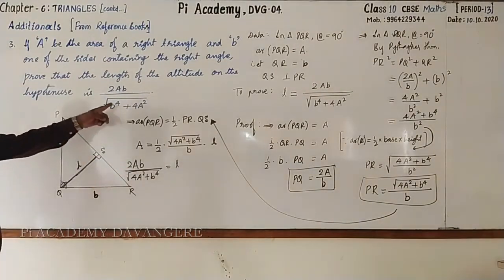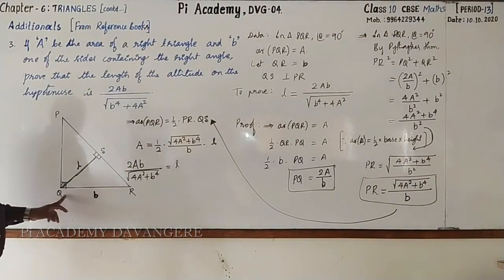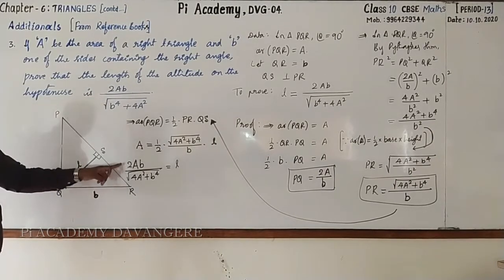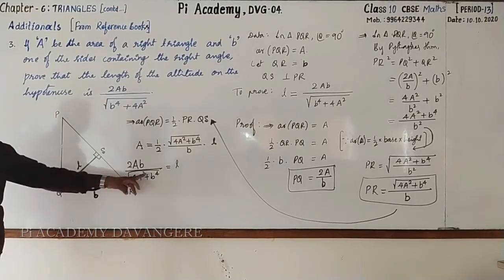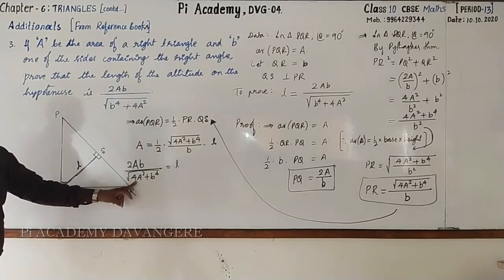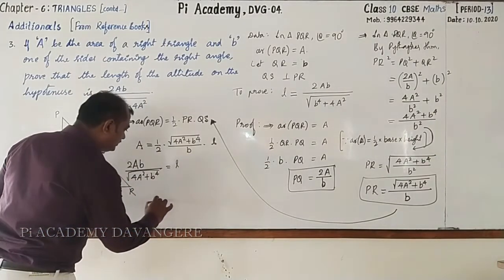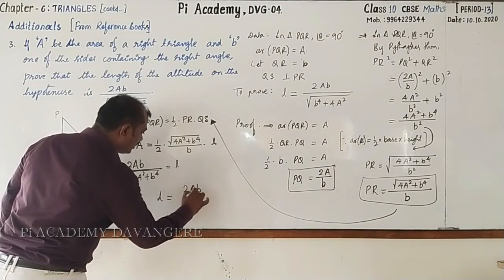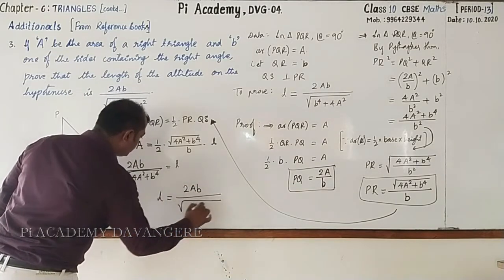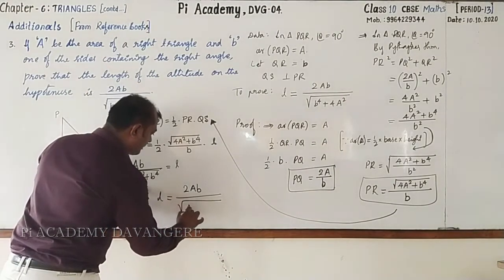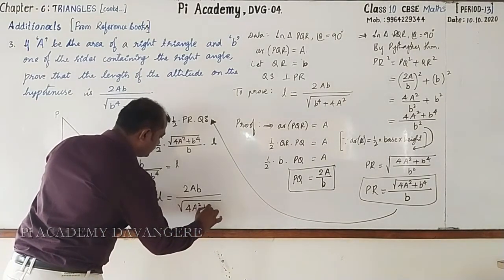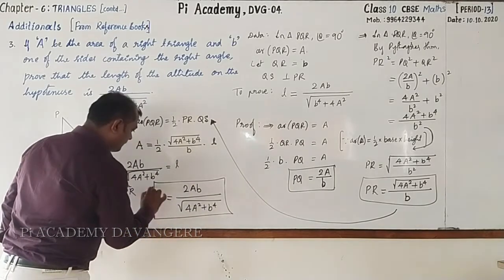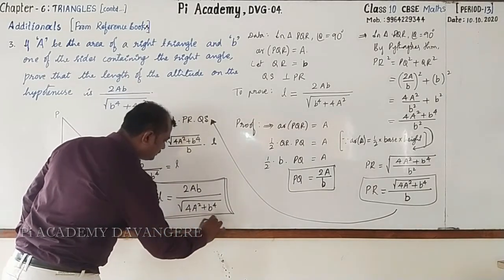Observe that the perpendicular drawn from the vertex of the right angle to the hypotenuse is 2ab by square root of b raised to the power 4 plus 4a square. I'll rewrite this as L is equal to 2 capital A small b whole divided by square root of 4a square plus b raised to the power 4. Hence, it is proved.